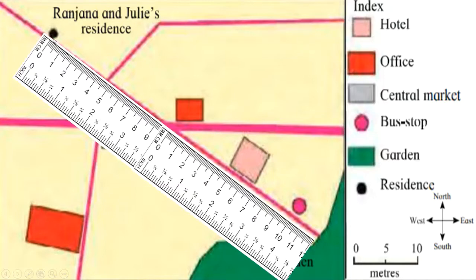From the residence to the garden, the place is 220 meters long. So the cartographer has converted this long distance of 220 meters to just 22 centimeters and tried to fit it on this map.